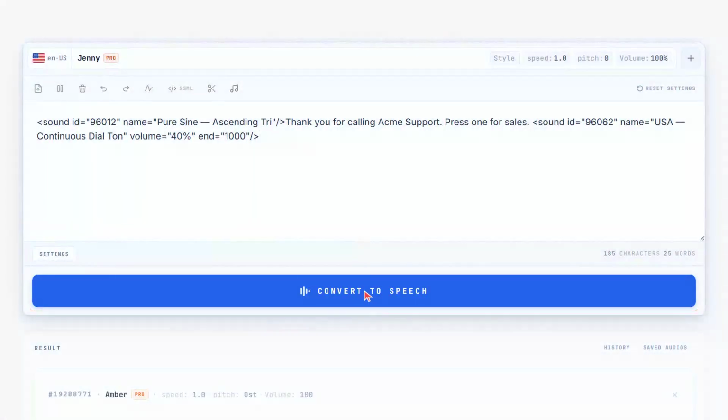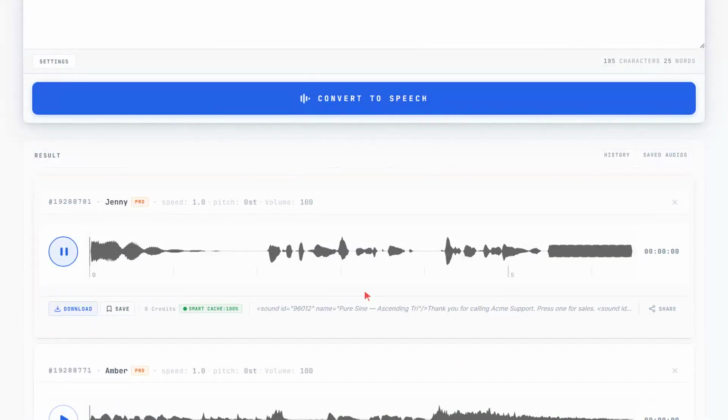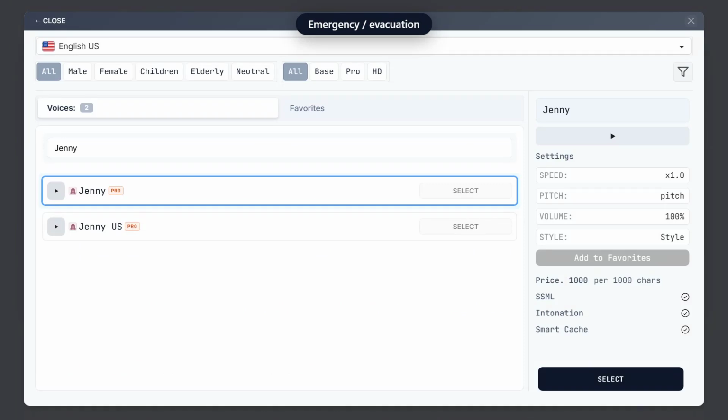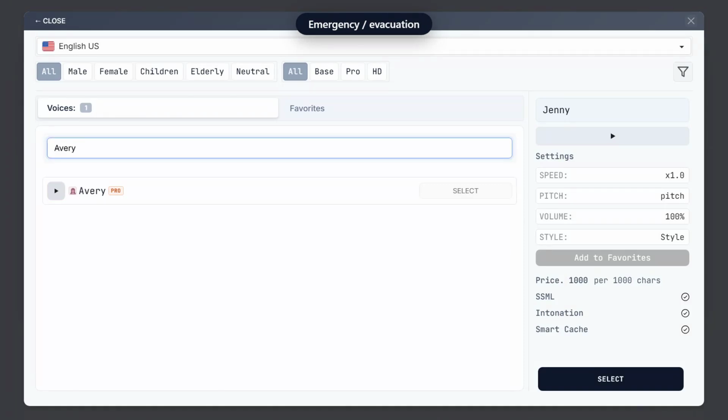Convert, and it is a clean auto attendant. Thank you for calling Acme Support. Press 1 for sales.